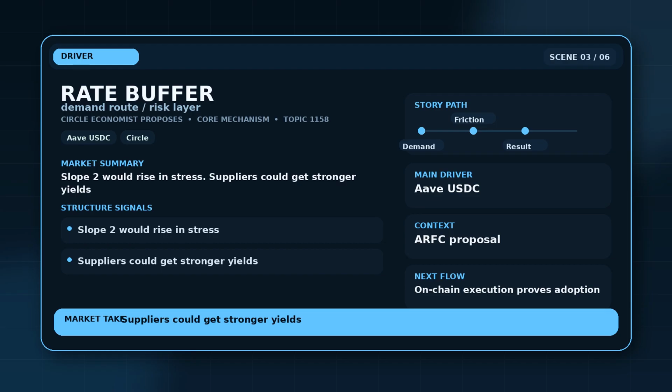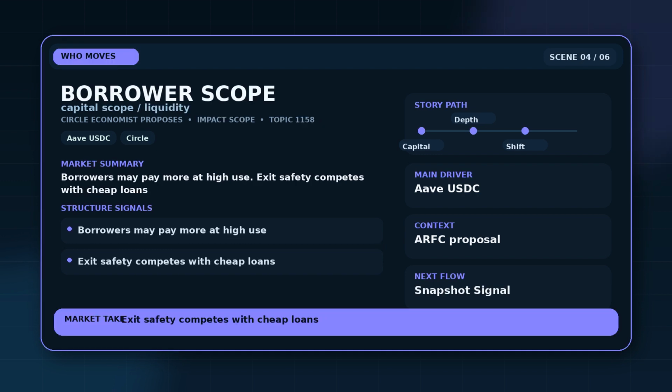"Slope 2 would rise in stress" is the working part, and "suppliers could get stronger yields" explains why the outcome is not automatic. A headline can move attention, but this mechanism decides whether the event has repeatable consequences or only a short reaction. The affected side includes USDC borrowers, suppliers, Aave governance voters, and DeFi protocols trying to balance cheap leverage with exit safety. This is where the practical consequence sits.